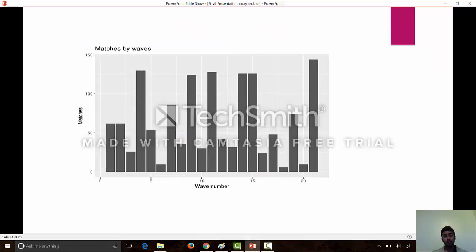And matches by the waves. This chart shows how many waves is the optimal to find a match. As you can see, there is not a certain linearity in this, but it is seen that people sending 4 waves are getting a good like, and from 9 till 15 they are more likely to find a good match. So the optimal waves that should be sent by the partner would be 9 to 15. There are also some outliers in our data, people sending more than 21 waves are likely to get more matches.